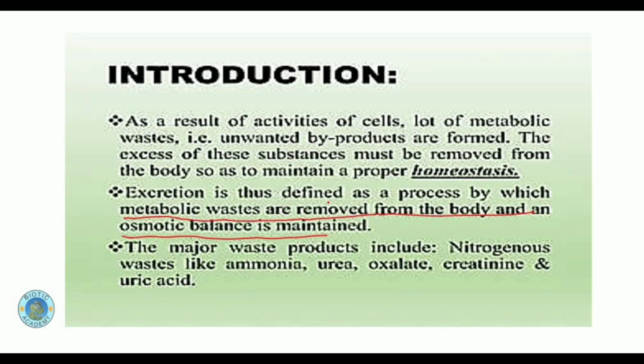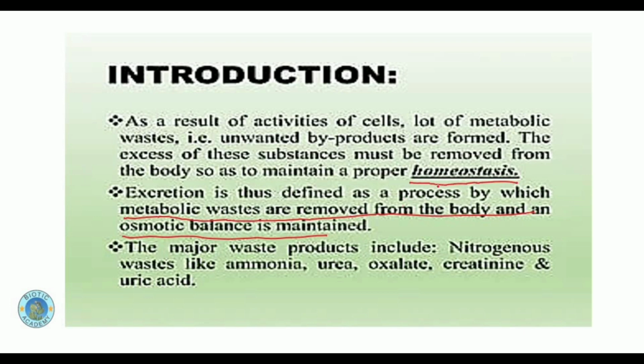What is metabolic waste? Metabolic waste is basically the waste material which are produced as a result of metabolic reaction within the cell. For suppose if we take the example of cellular respiration, where glucose molecule is broken down in the cell, in the mitochondria of the cell, to release energy, but along with the energy, mitochondria also release a small amount of water and carbon dioxide, and these are considered as the metabolic waste of the cell, and they should be removed out of the cell in order to maintain homeostasis within the body.